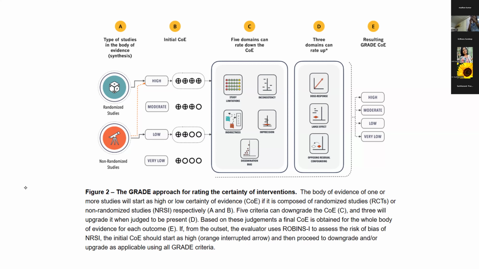It could be risk of bias in the individual studies. There can be inconsistency in the results of individual studies. The overall results can be indirect. There could be some imprecision, or there can be some publication bias. These are domains which will rate down the certainty of evidence. And you have a few domains which rate up the certainty of evidence, especially for cohort studies. For example, if you have a large effect, or a dose response curve, or opposing residual confounding, these can also rate up your certainty of evidence. And finally, you come up with the final result, which can be high, moderate, low, or very low certainty of evidence.